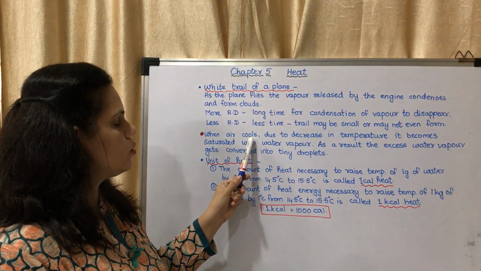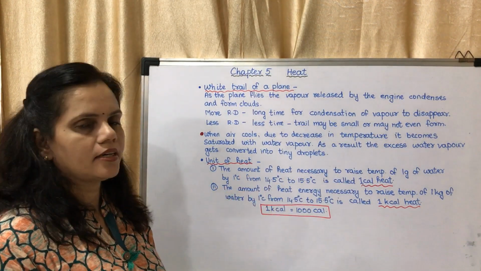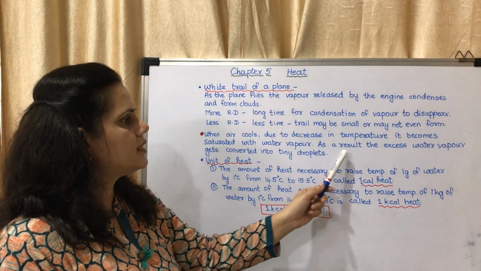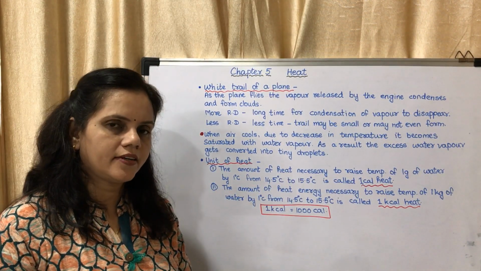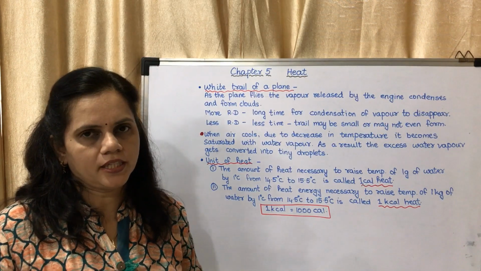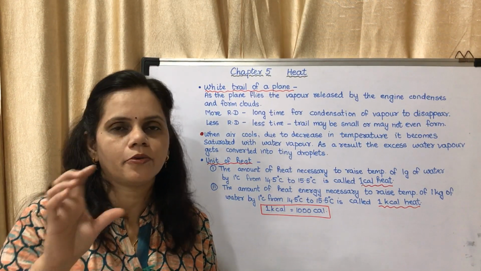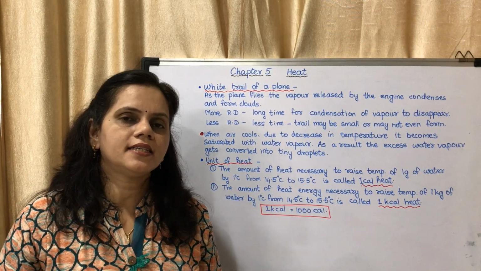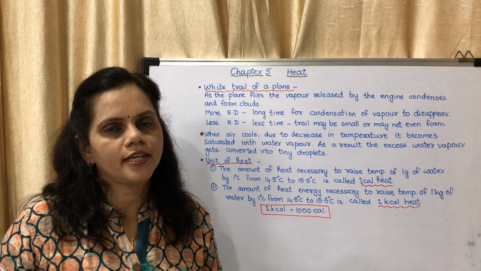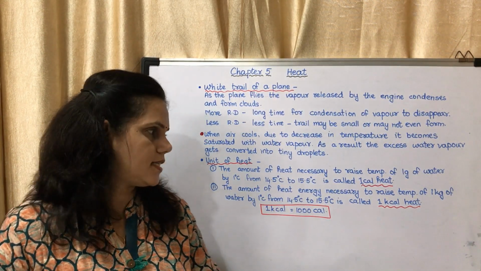When the air cools, due to decrease in temperature, it becomes saturated with water vapor. As a result, the excess water vapor gets converted into tiny droplets. So the dew point is reached. What is the dew point? The point at which there is maximum amount of water vapor. So as the temperature decreases, the dew point is reached and the dew is formed. Okay, that is the answer.